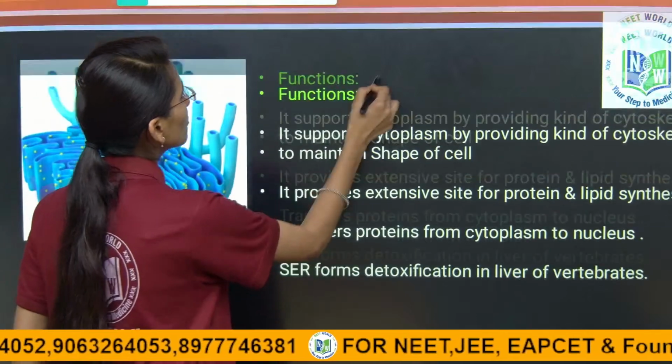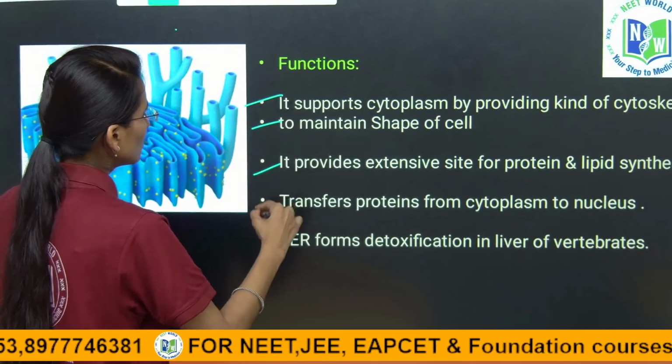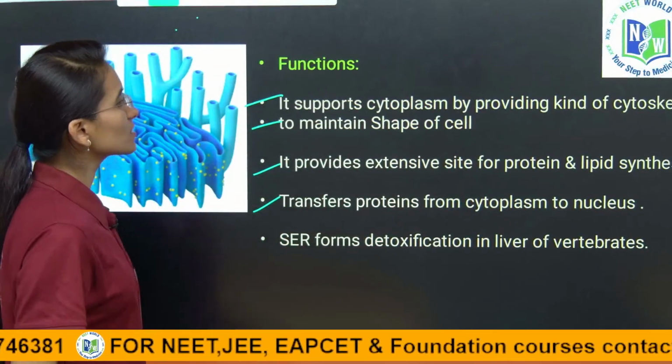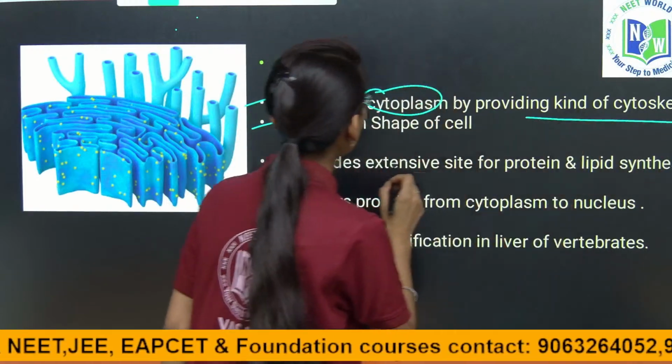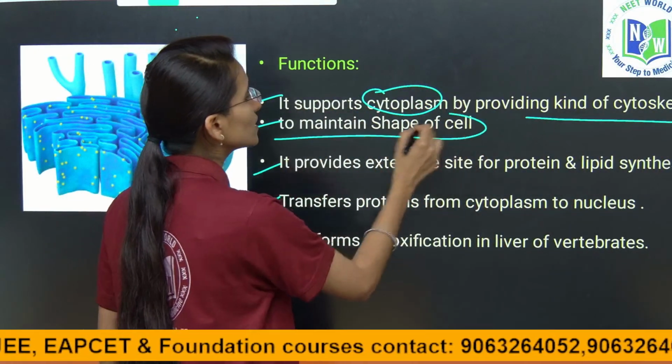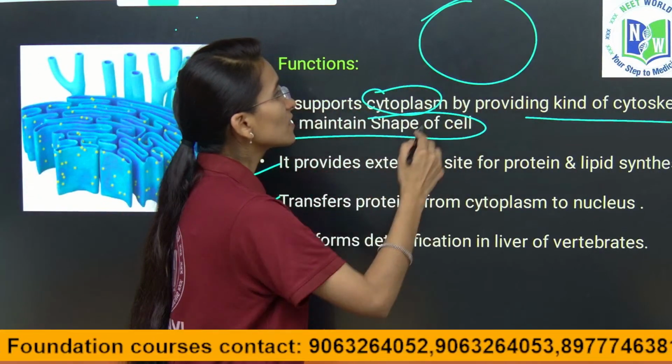Yes, now coming towards the functions of the ER. It has 4 or 5 most important functions. First, it supports the cytoplasm by providing a kind of cytoskeleton to maintain the shape of the cell. Suppose this is a cell.